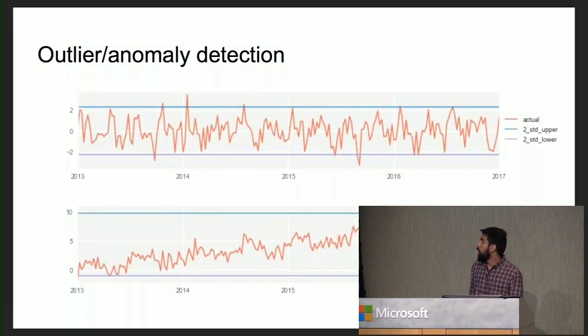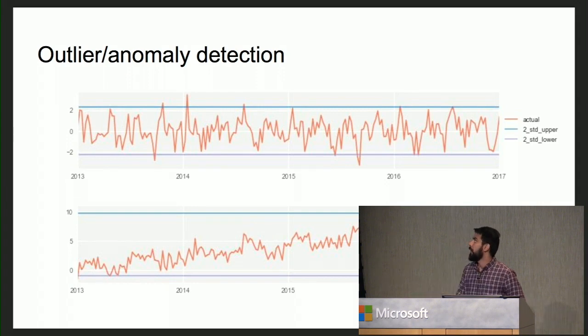So yeah, this is one of the interesting examples that I wanted to bring up. This is fictitious data that I'm using. One of the ways we can detect or remove outliers is, if you can see in the first graph, the data looks pretty stationary. So the technique we are using is that any data point which is beyond the second standard deviation, we just get rid of.